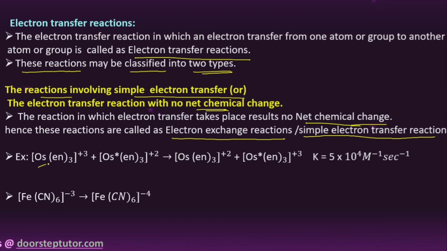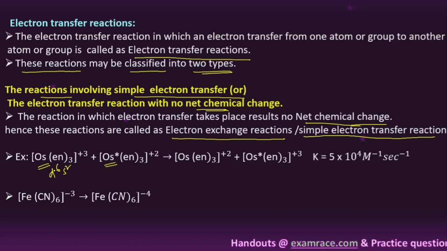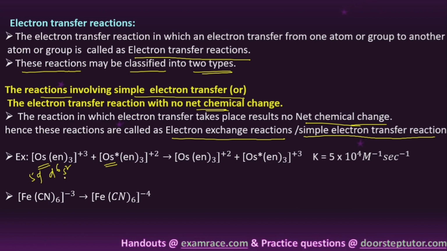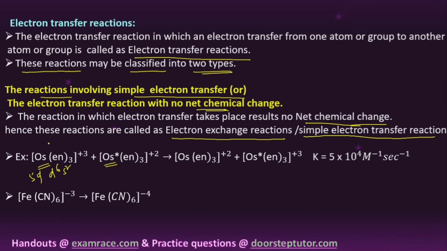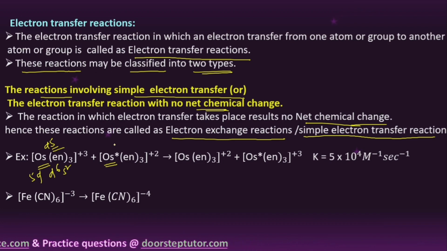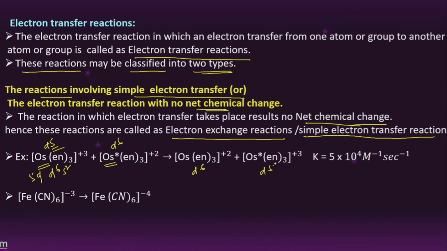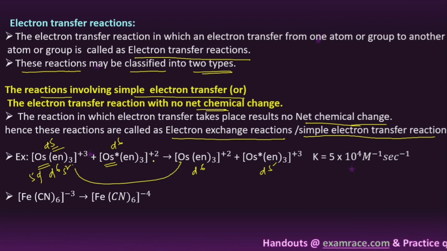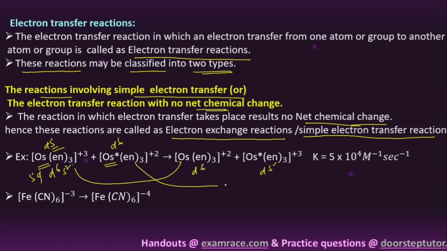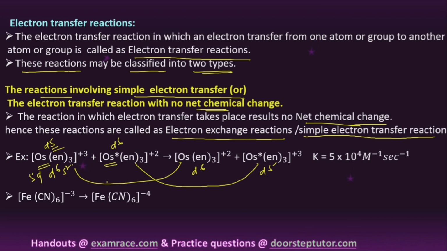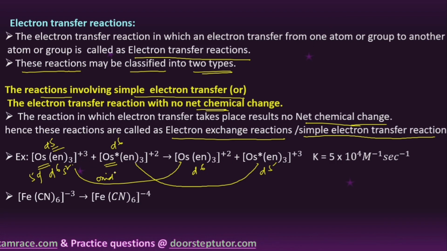So here you can see osmium and osmium star, right. Osmium belongs to the iron family, a d6s2 5d series element. It loses 3 electrons, so it exists in a d5 configuration, and this is a d6 configuration. Here this is d6 and this is d5. So plus 3 is converting into plus 2, and plus 2 is converting into plus 3. Here one is going to be oxidation, so this reaction is an oxidation reaction, and this reaction is a reduction reaction.